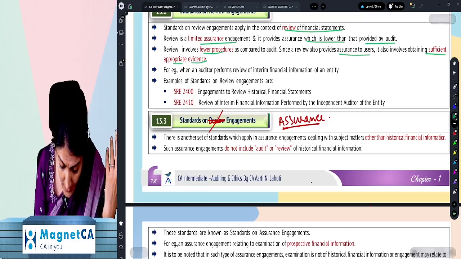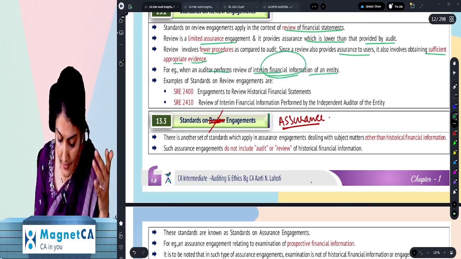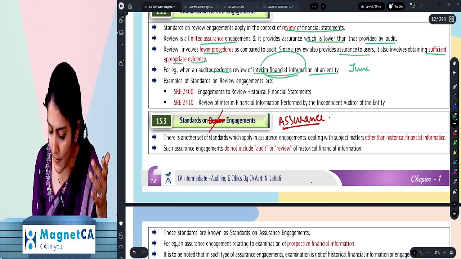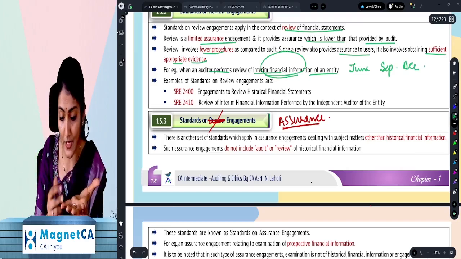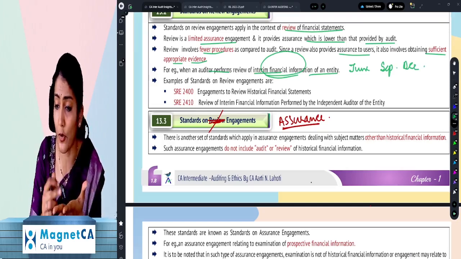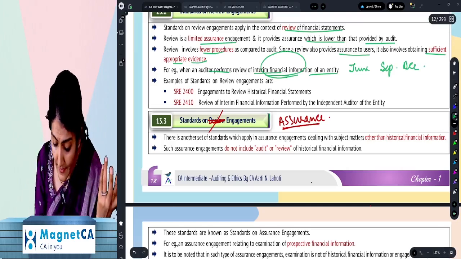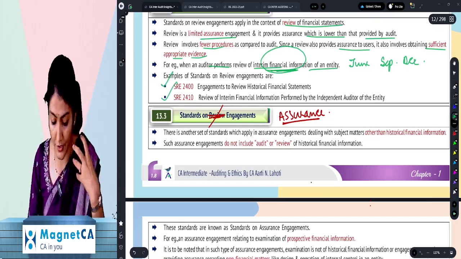And it says when the auditor is performing the review of interim financial information. What is interim financial information? June, September, December. And interim. Then the first quarter, April, May, June. Then second quarter, July, August, September. And third quarter, October, November, December. Right, so that's interim financial information, and we have 2 standards for the review engagement.